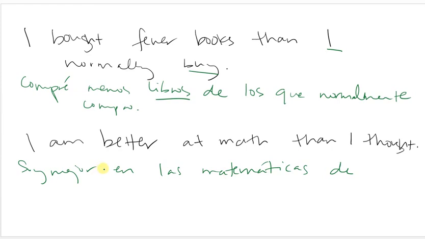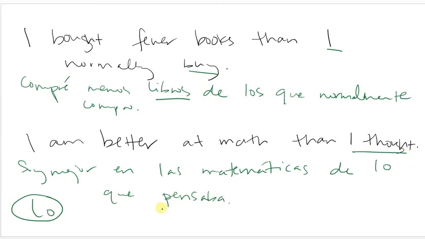I'm comparing an idea. So if I'm comparing an idea, I have to use what's called a neuter article, which is lo. A neuter article just means that it doesn't have a sex. So lo is what we use in circumstances where we're comparing an idea and not an actual thing. So soy mejor en las matemáticas de lo que pensaba.